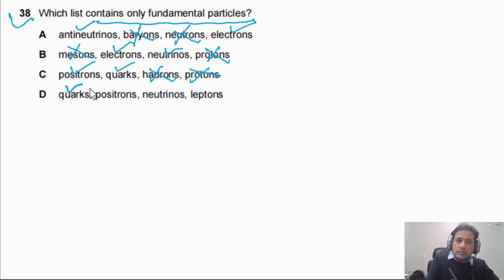Quarks are fundamental, positrons are fundamental, neutrinos are fundamental, leptons are fundamental. So the answer for this question is D.